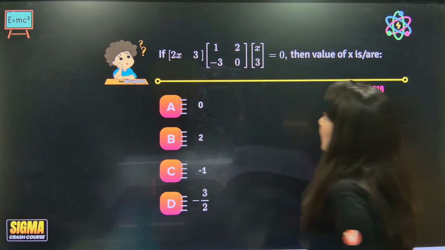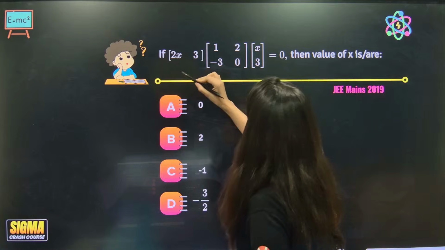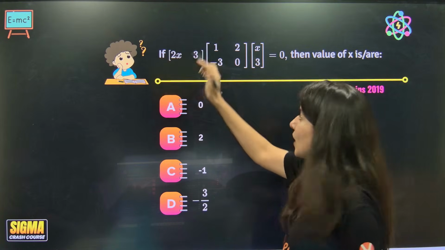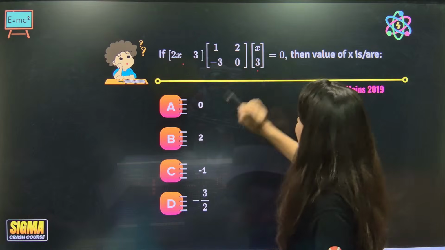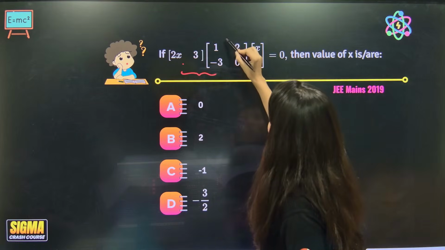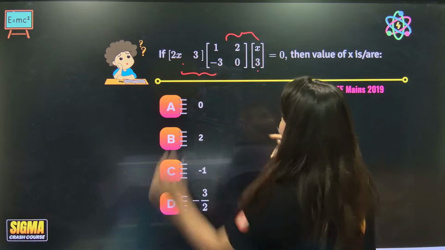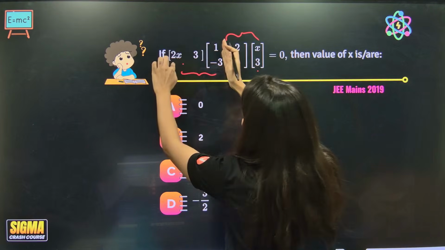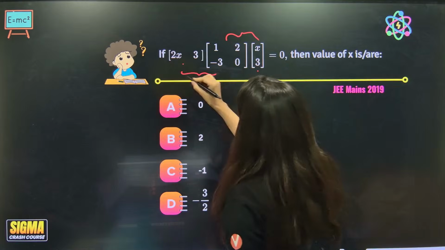So first of all, what we will do is, either you can go with FC. You can't change the order. You can't say, ma'am, I'll multiply this with this. No. Either you multiply these two or you multiply these two. So let's multiply these two. Row 1, column 1. I am going to multiply this.